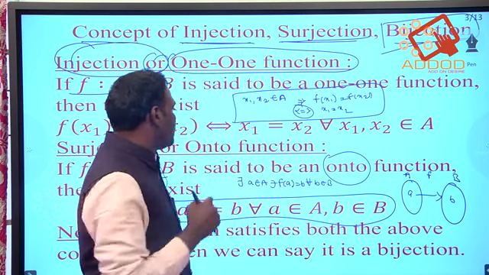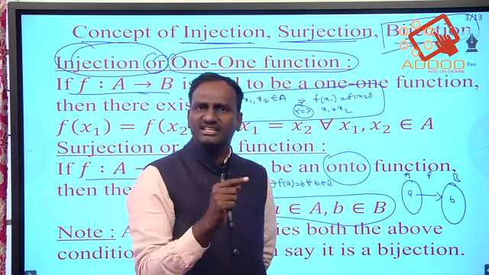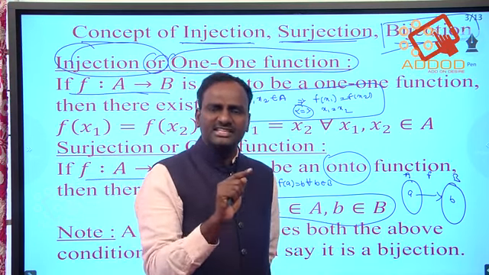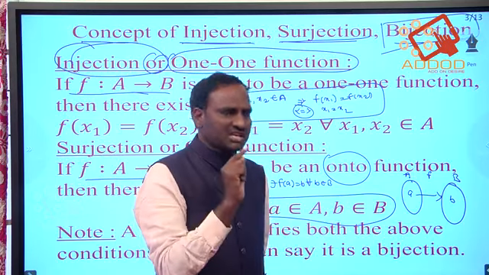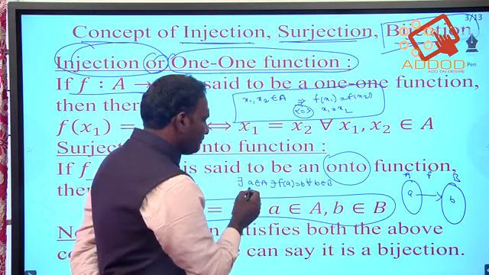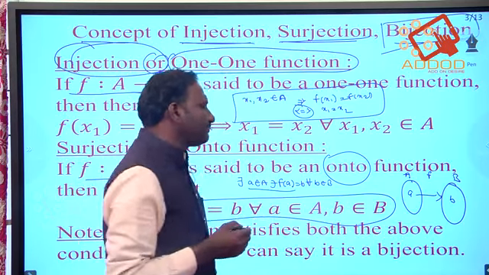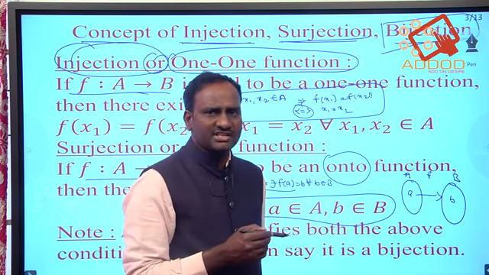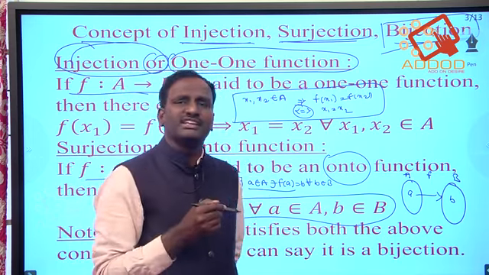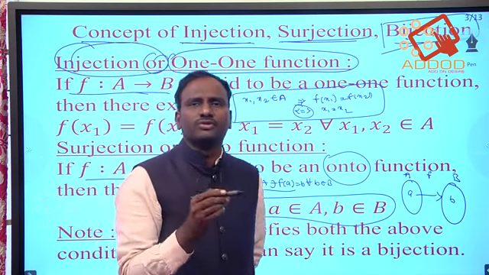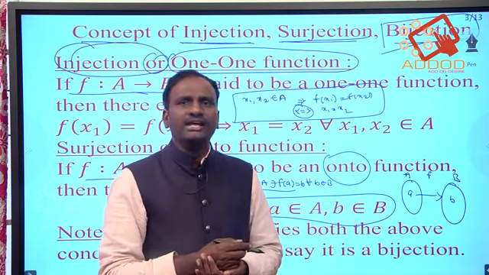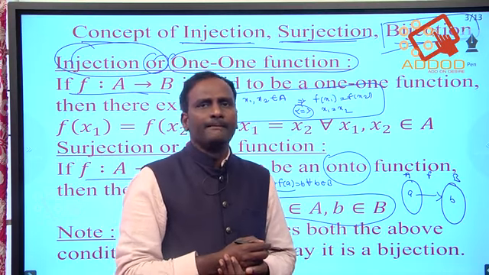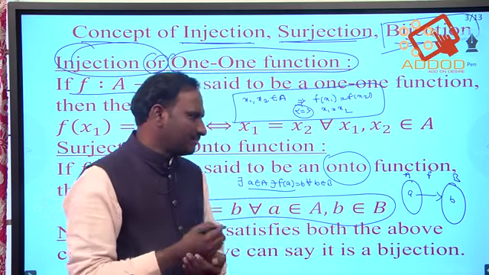Next, onto or surjection: there exists an element a belongs to A such that f of a is equal to b for all b belongs to B. That is the definition of onto or surjection. Last one is bijection. If it satisfies both 1-1 and onto properties, then we can say that the function is a bijective function.